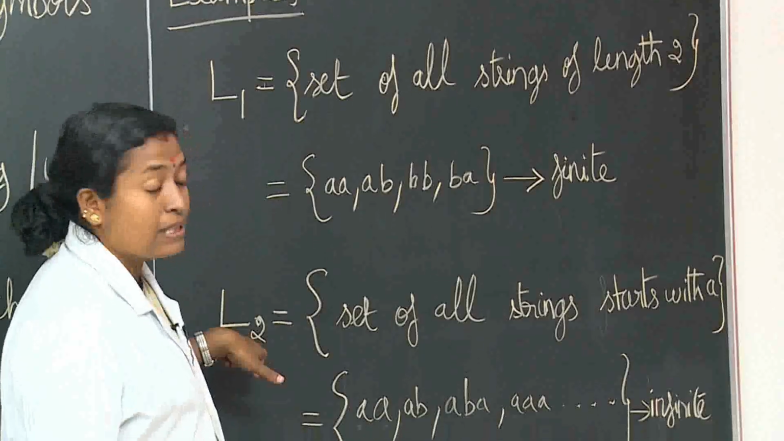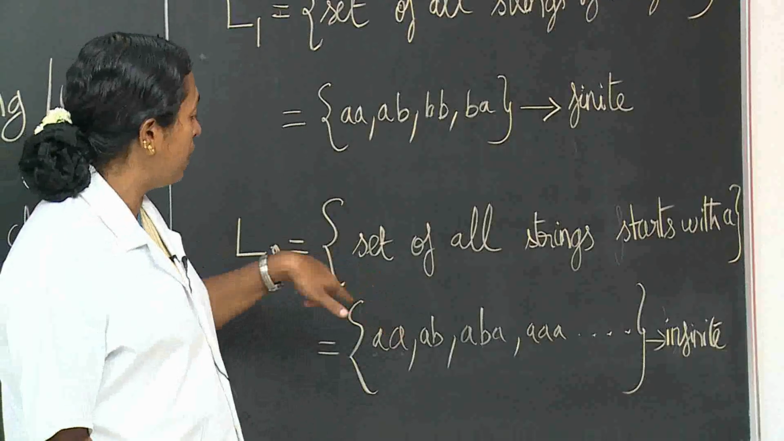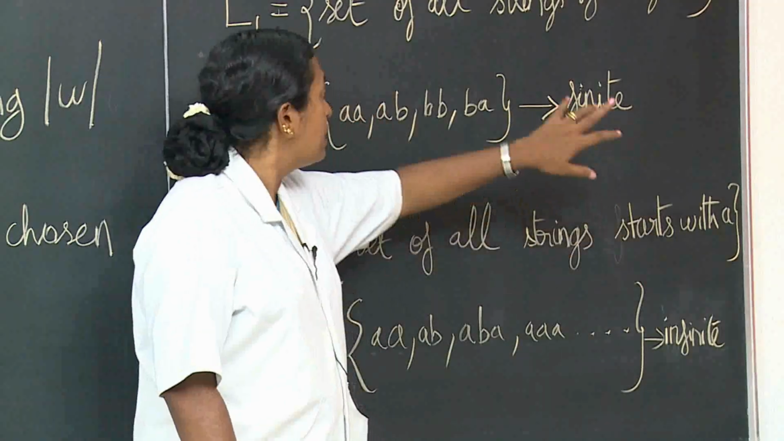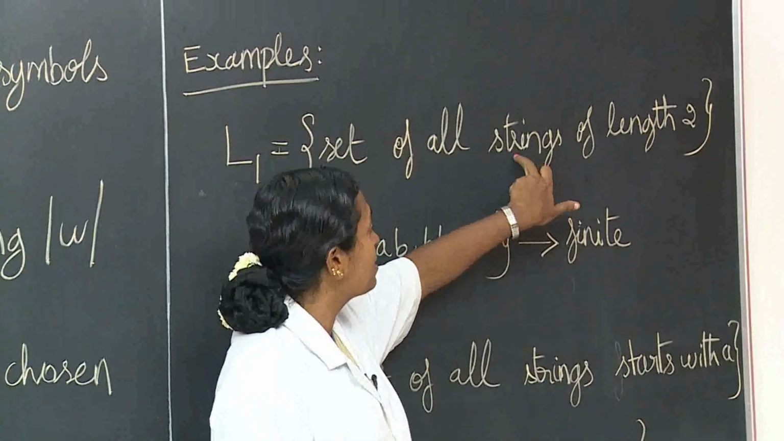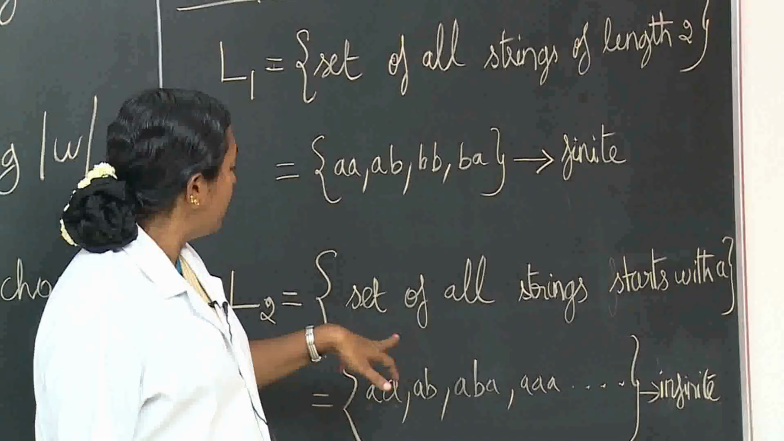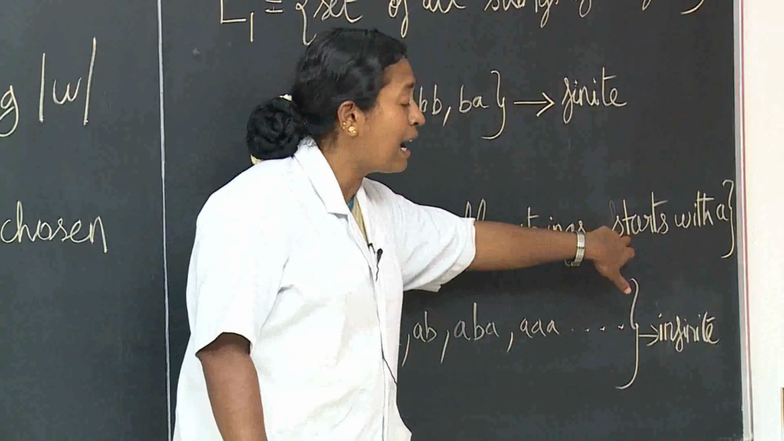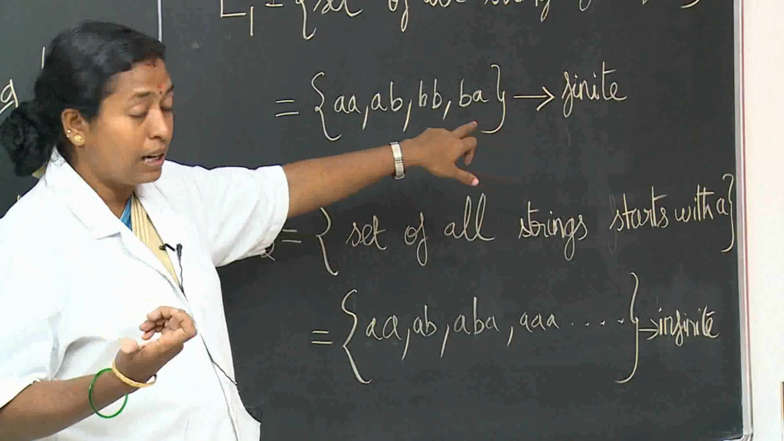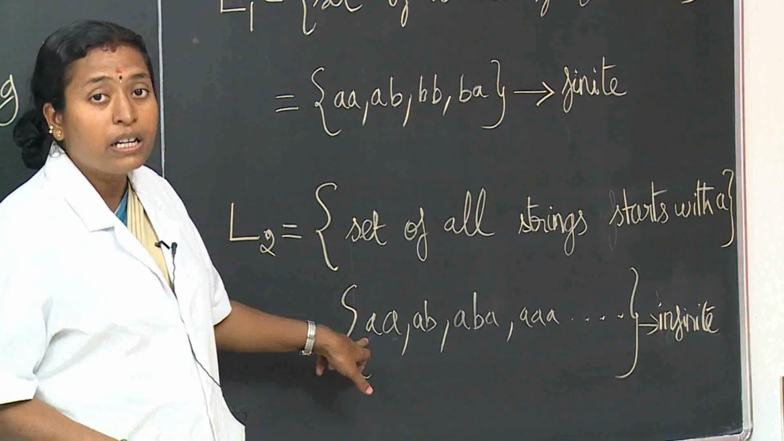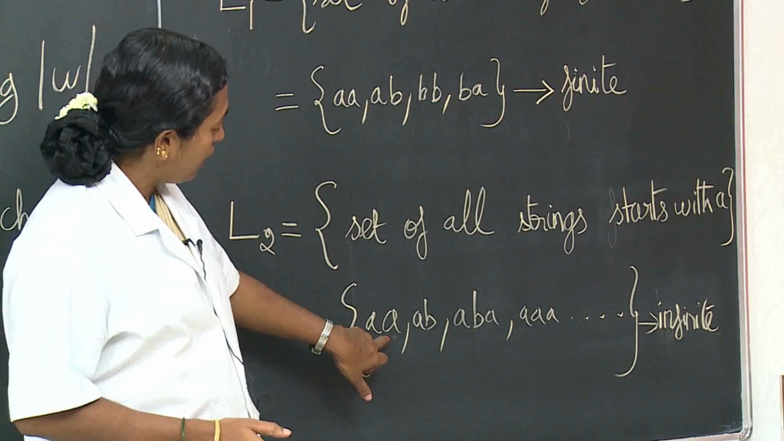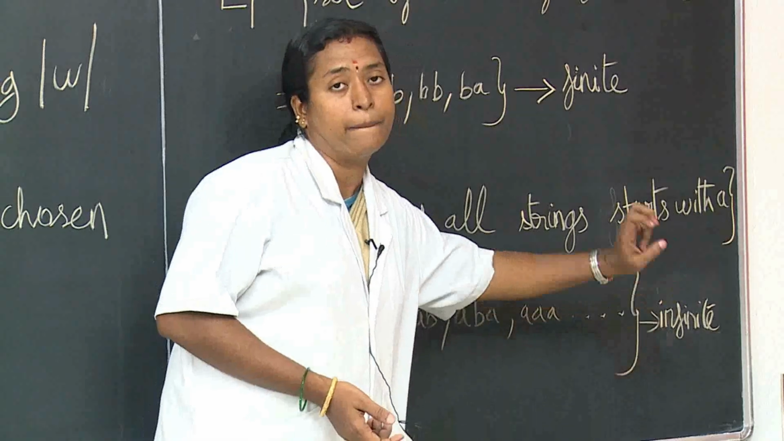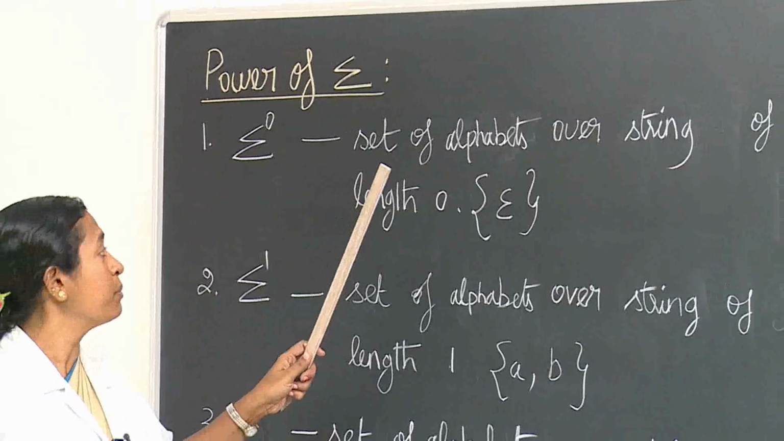The next example is language 2. This is an example of infinite. The condition given is the set of all strings that start with A. See here, in the first case the condition given was strings of length 2, so we took possibilities of two alphabets. But here the condition is that the string starts with A. So no length condition is given. The length of the string may be anything, but it should start with A. So here we have taken AA, AB, ABA, AA, anything it may be. So it is infinite.